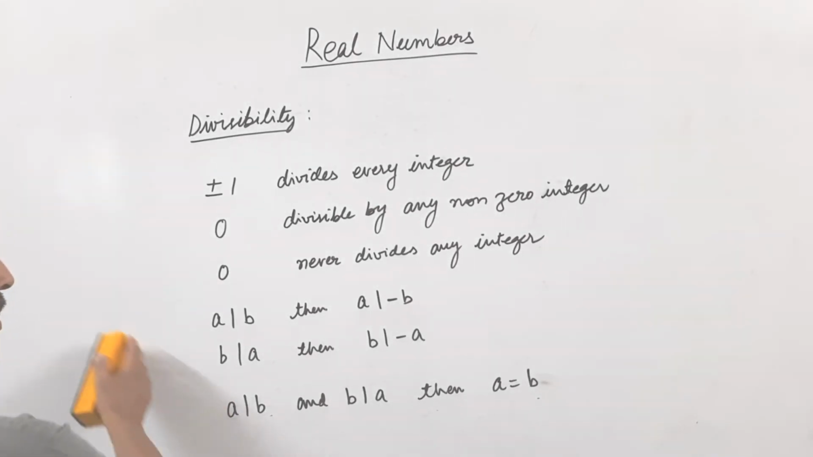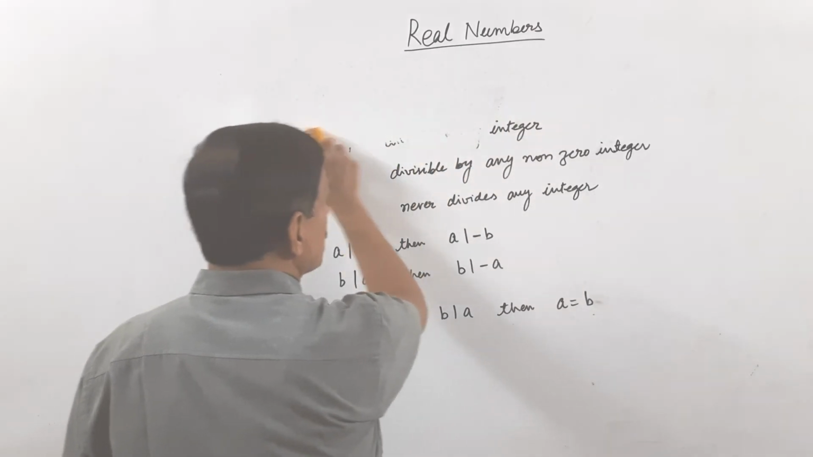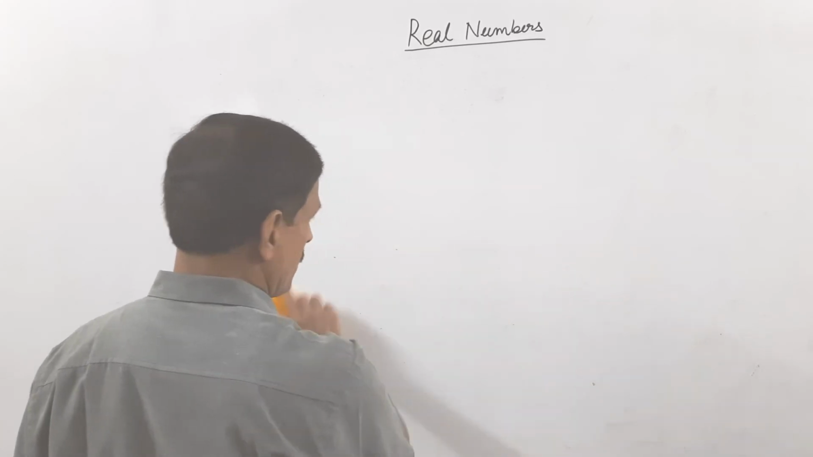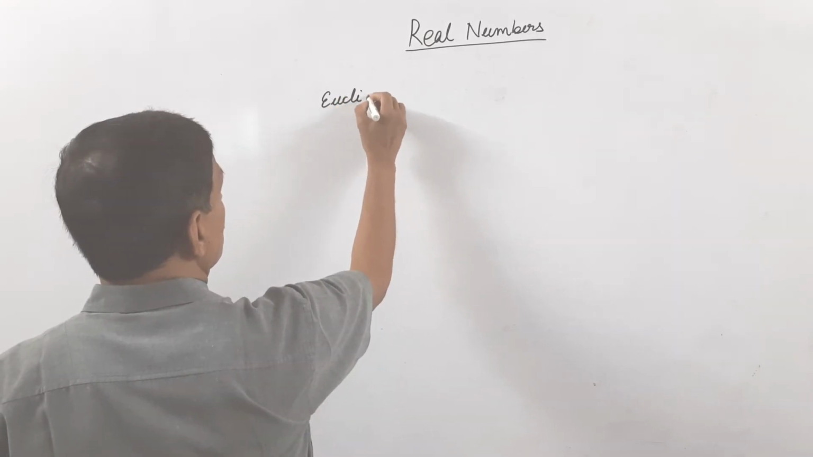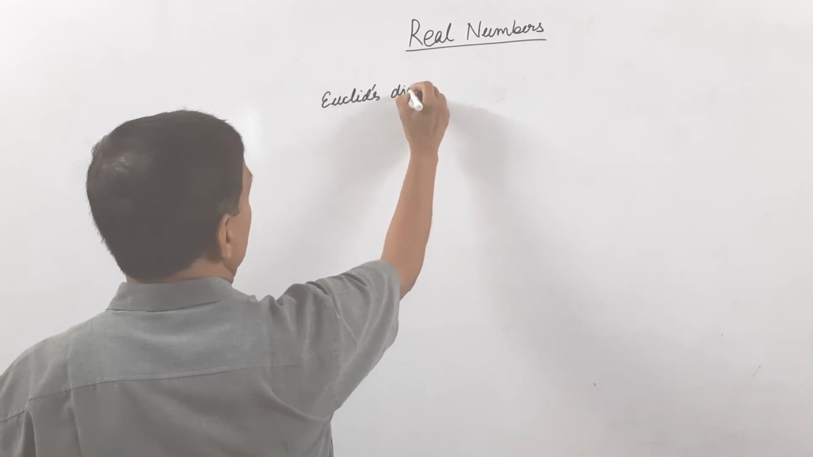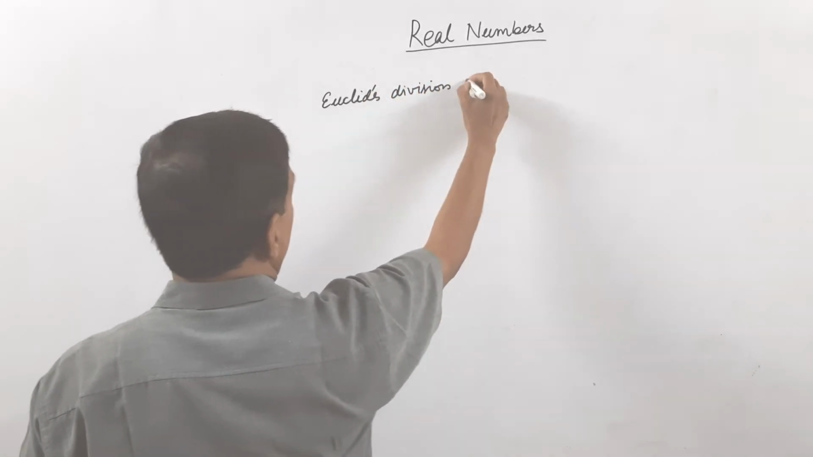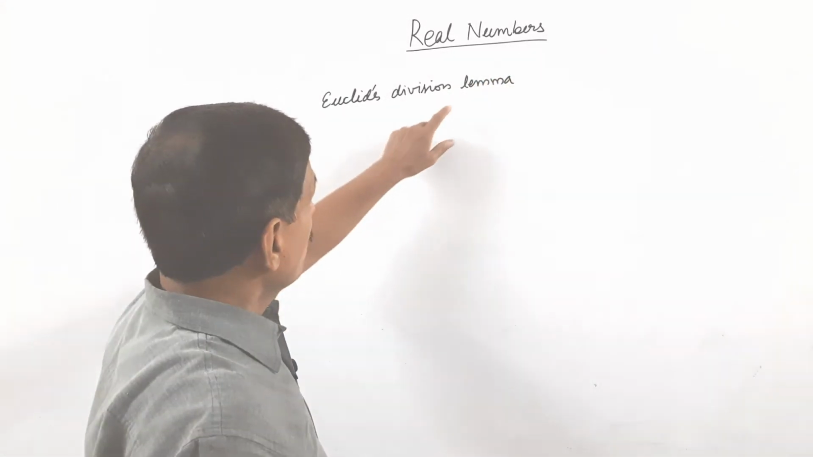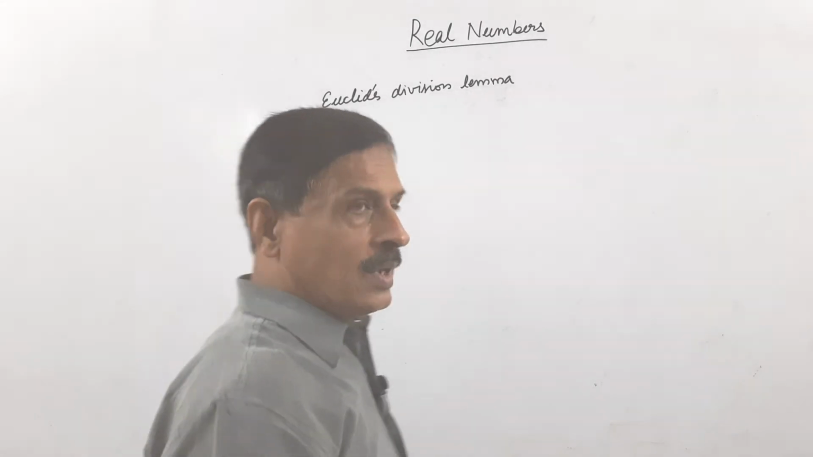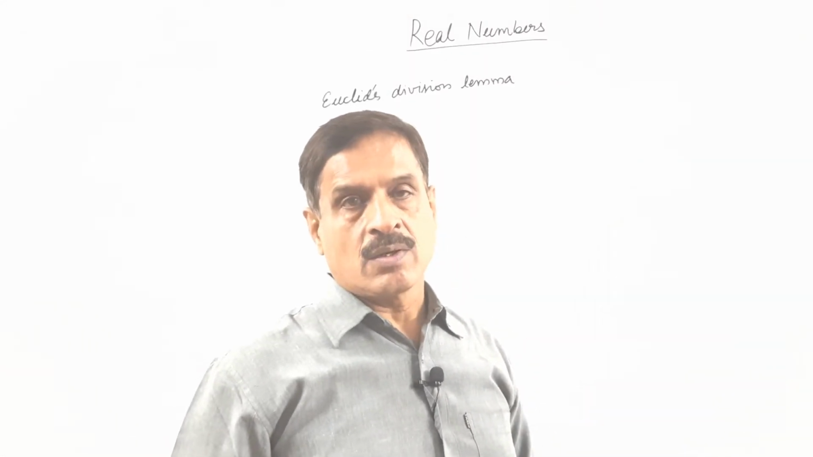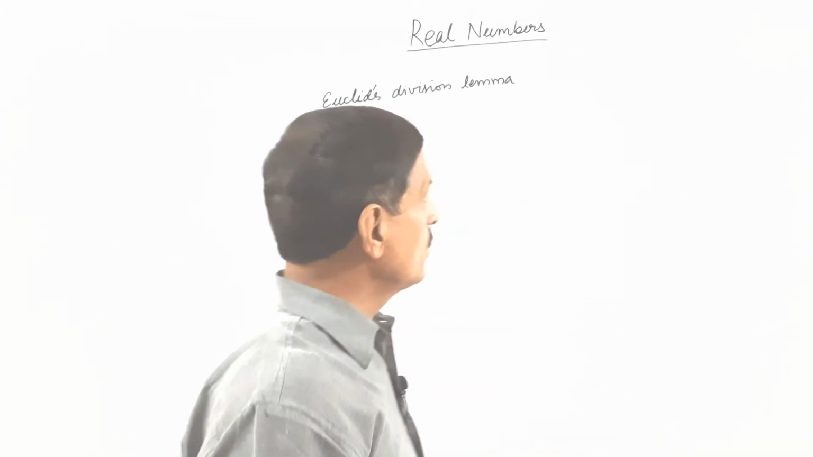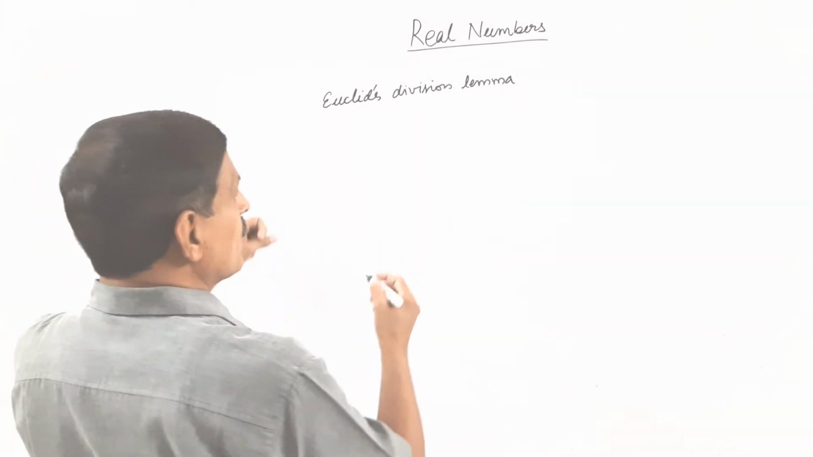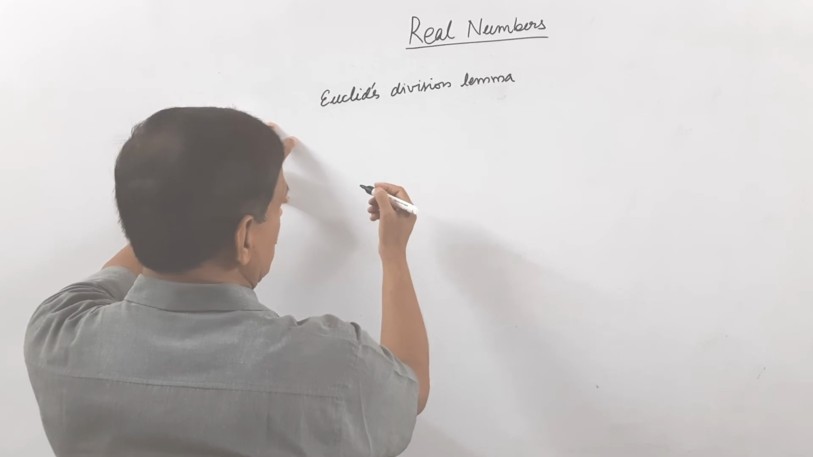Next is Euclid's division lemma. What is the meaning of lemma? A lemma is a proven statement which does not require any proof, and Euclid's division lemma is a restatement of the long division method.